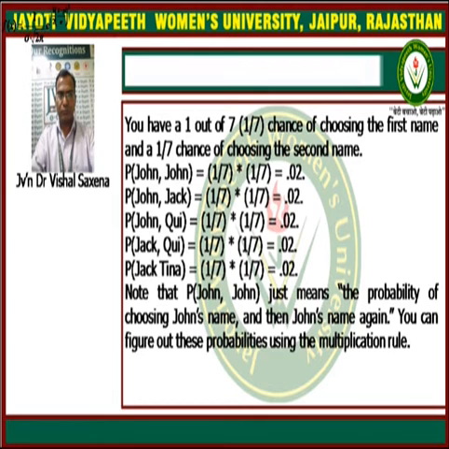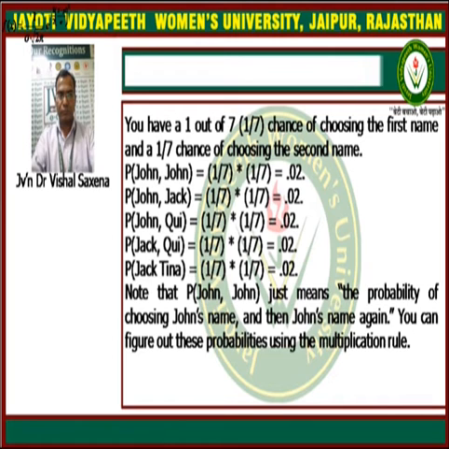And in this way, what are the probabilities of selecting these 2 members? When we select the first member as John and the second member as John, because these are independent events, the probability of John and John is the multiplication of the 2 independent probabilities.